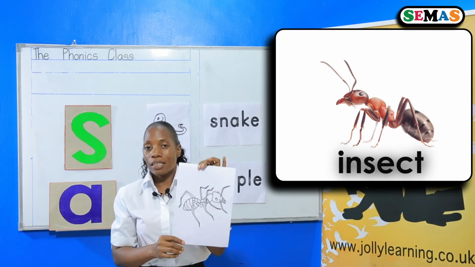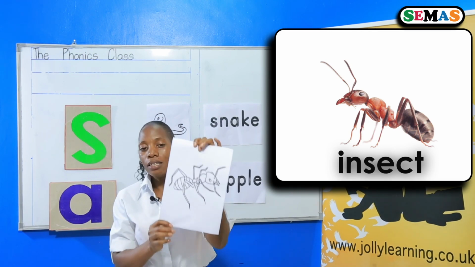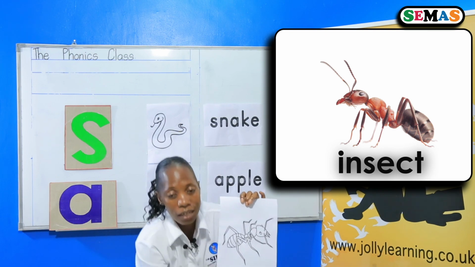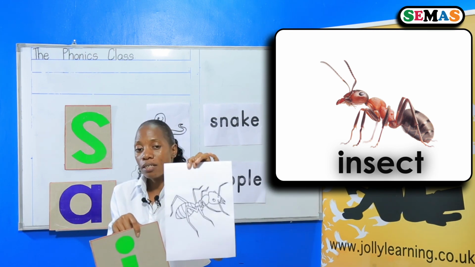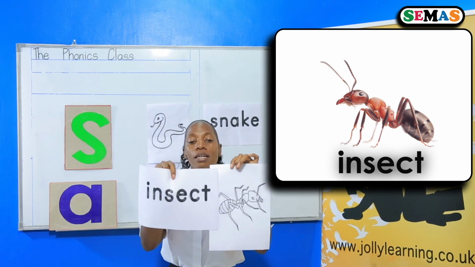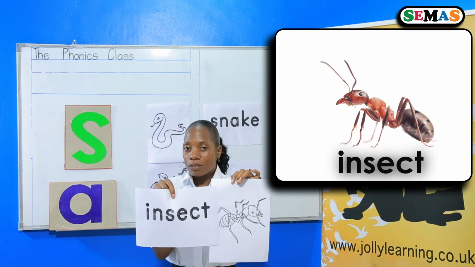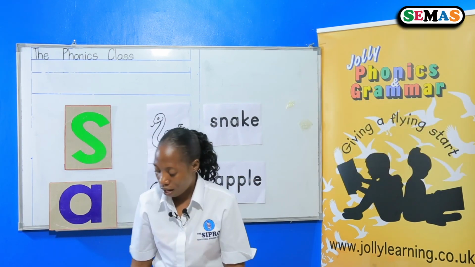It is an insect. This is the insect. The sound is E. The picture is insect. And the word is here. It's the word insect. Are we together? My dear friend, let me continue with another word.